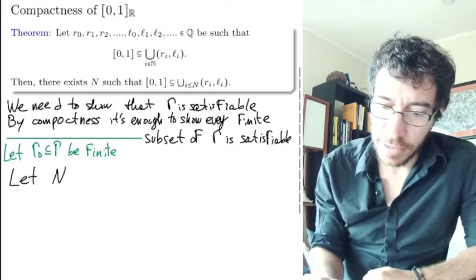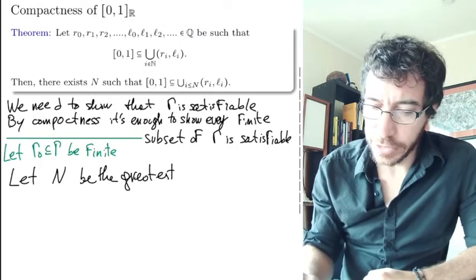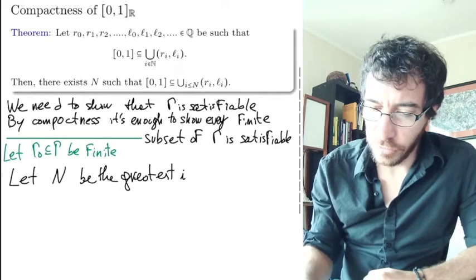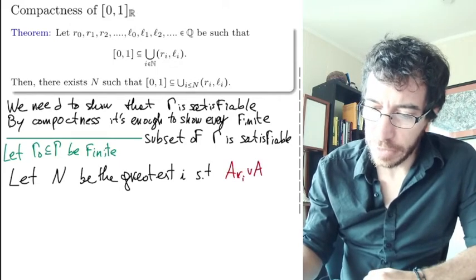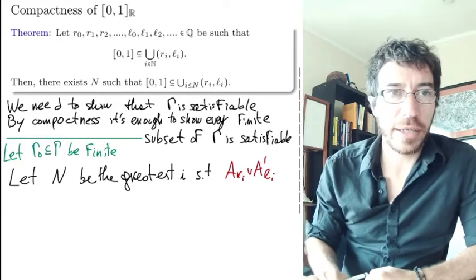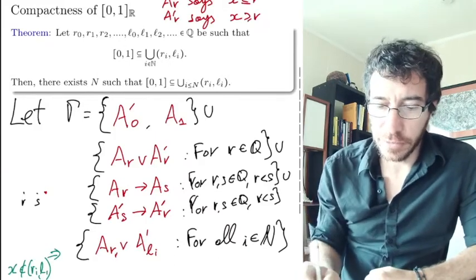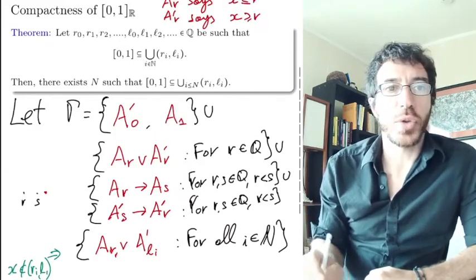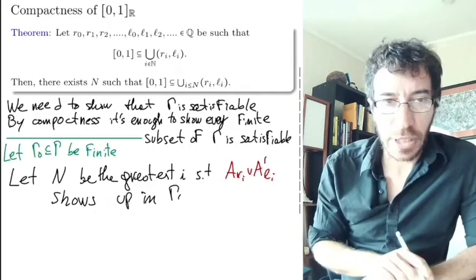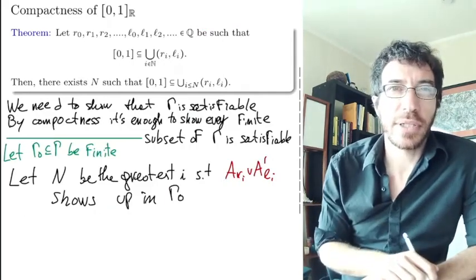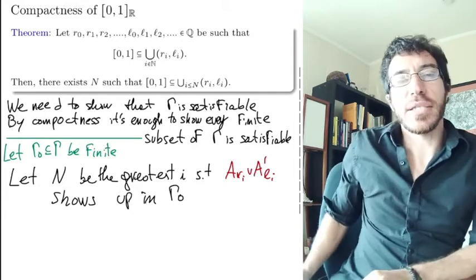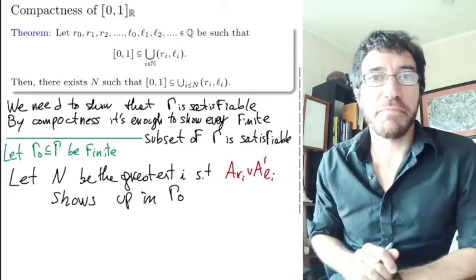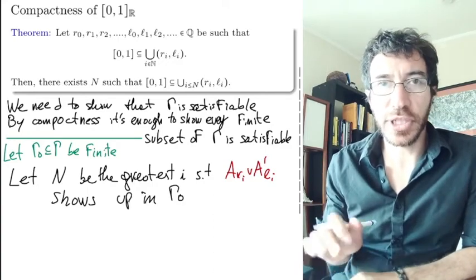So let n be the greatest i such that the formula Ri or A prime Li, so that's the formula we had right there, shows up in gamma 0. Gamma 0 is finite, so there is the largest one, right? So now to satisfy gamma 0, all we need to do is do a truth assignment that only considers those intervals, right?